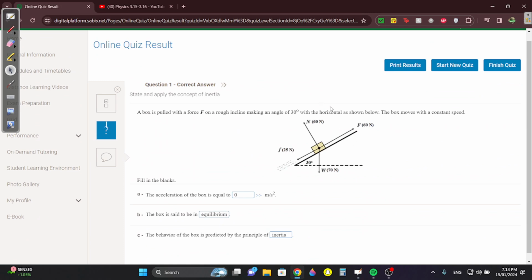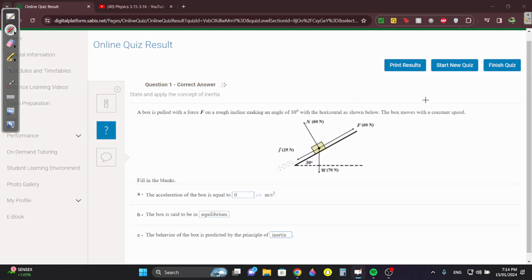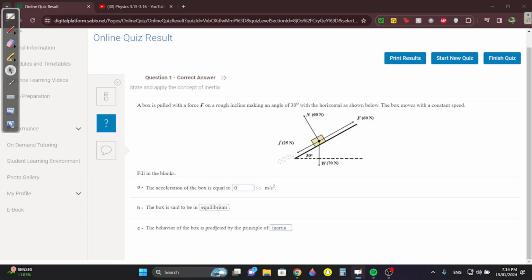Important, they give you weights. It's a box. They give you angle 30, but they say that the box moves with a constant speed. Before anything, know that if there's a constant speed, it means acceleration is zero and the net force is zero. Always know that. The law of inertia is that if the forces are balanced, then it's going to be uniform motion. It won't speed up or slow down.